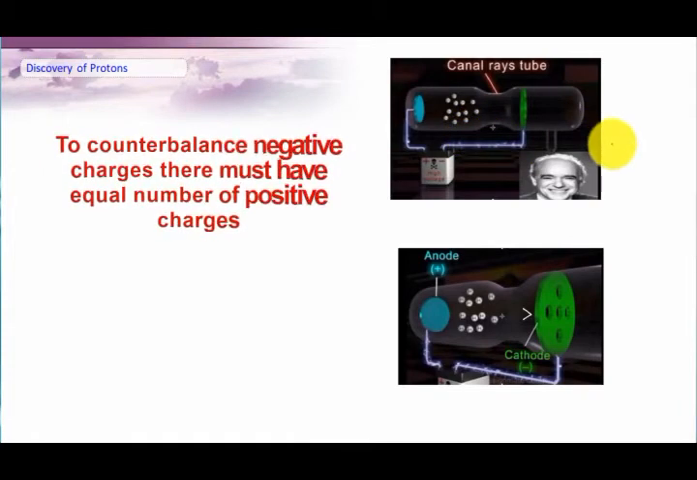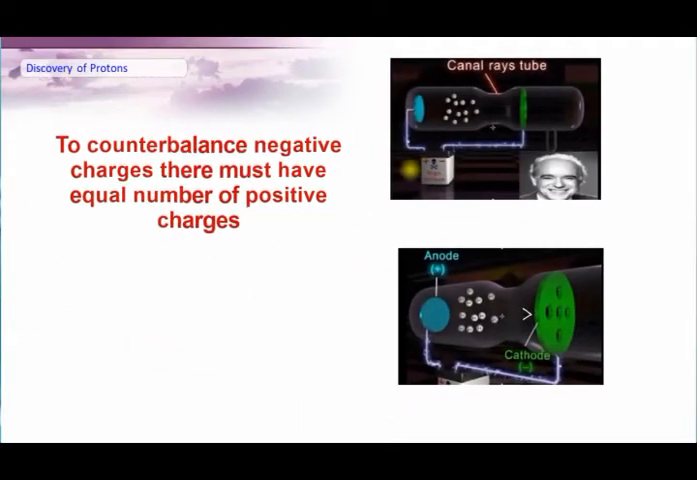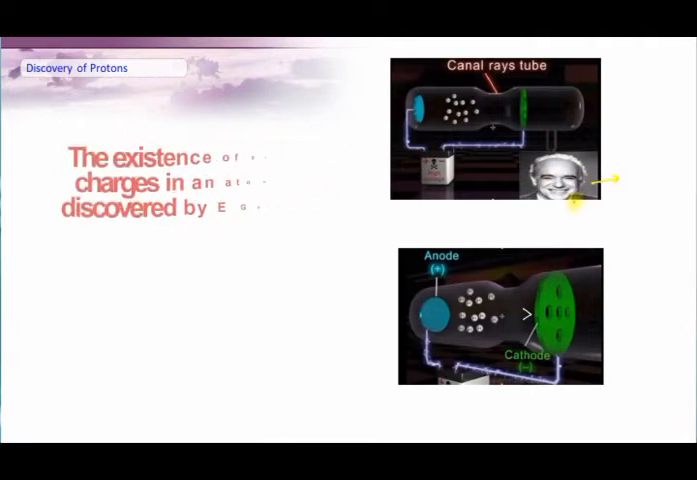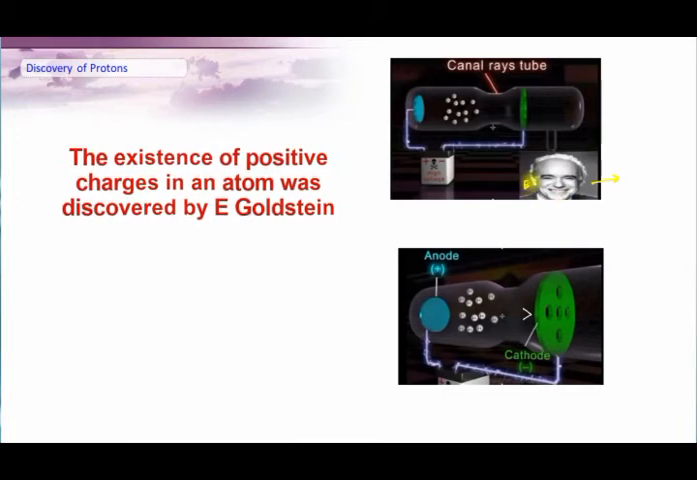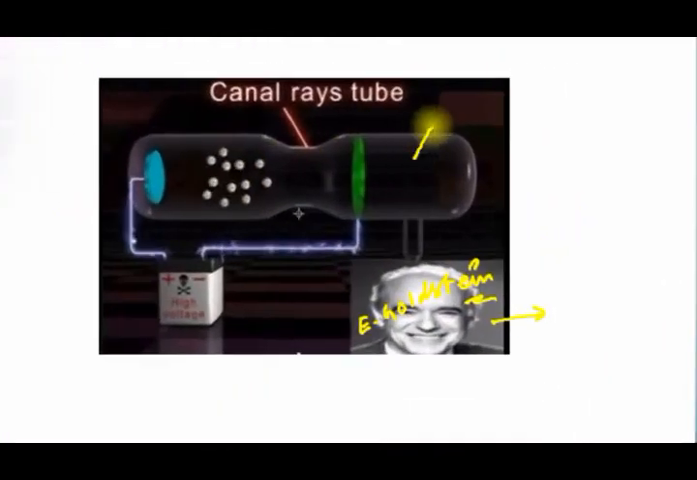If an atom has negative charges, then it must contain positive charges also to balance the negative charge of electrons, so that the atom as a whole becomes neutral. Later on, it was found by experiment that all atoms contain positively charged particles called protons. The existence of positive charges called protons in atoms was shown by E. Goldstein. To find this, Goldstein also used a discharge tube, and the arrangement of the experiment was similar to what we have seen in the discovery of electrons.